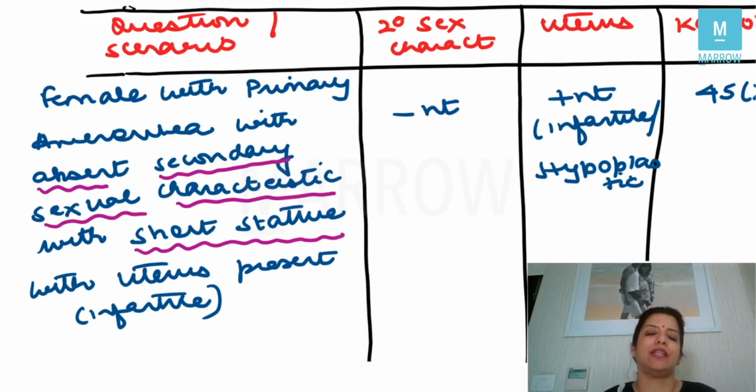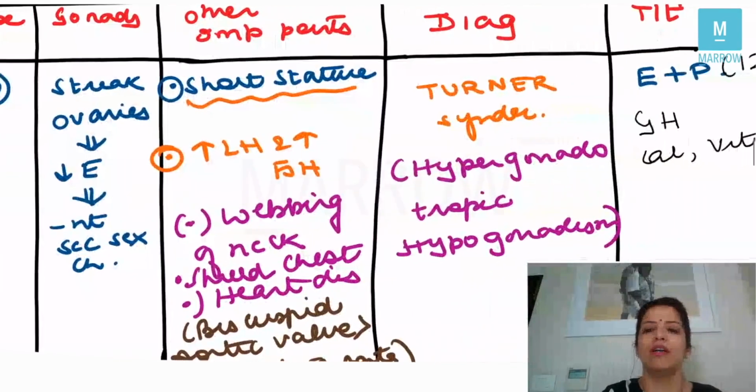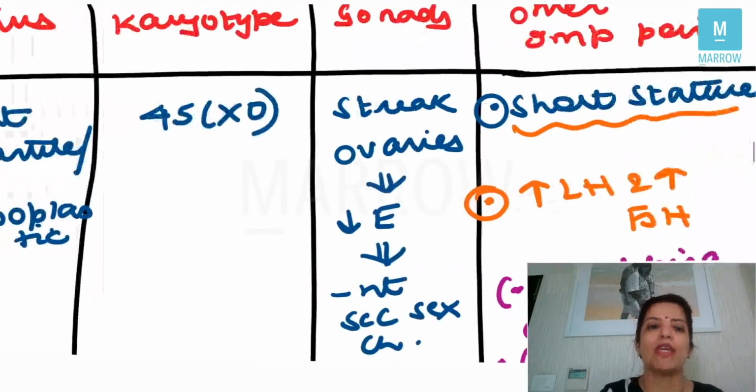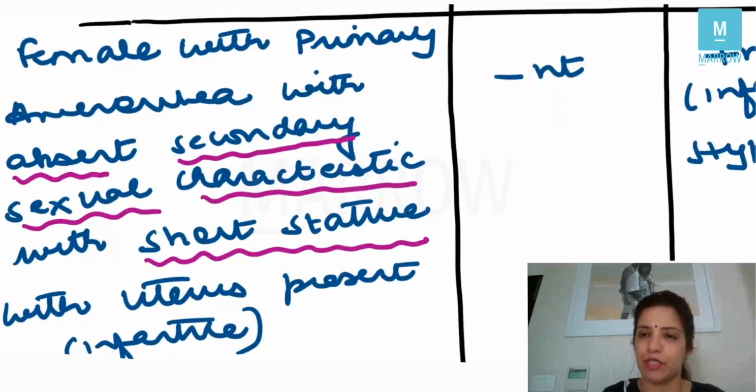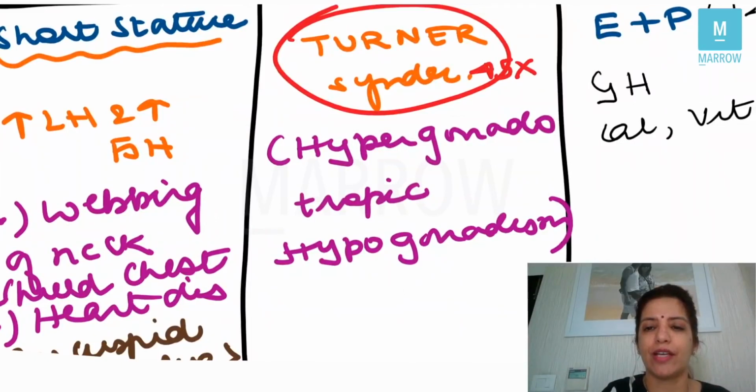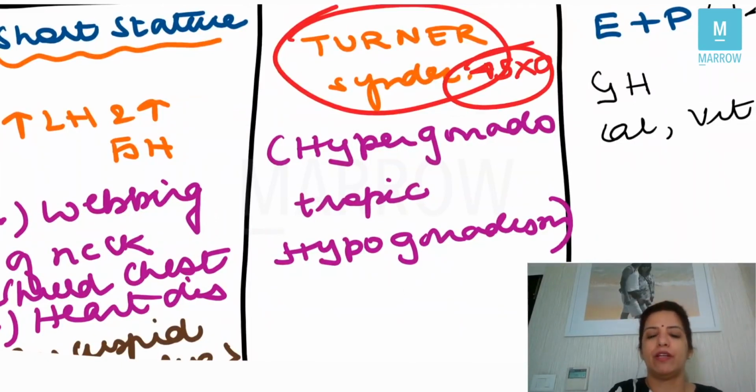Now the moment they say that the secondary sexual characteristic is absent and the patient has a short stature, she has a uterus present but the uterus is infantile, your diagnosis immediately has to go to Turner's syndrome. Immediately Turner's syndrome. So what I am saying is secondary sexual characteristic absent, short stature, uterus present but small. Diagnosis is Turner's syndrome. In Turner's syndrome, the karyotype is 45XO.